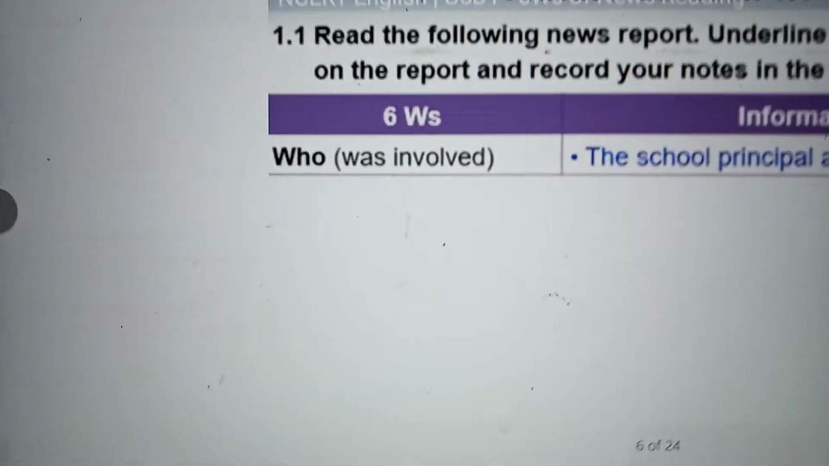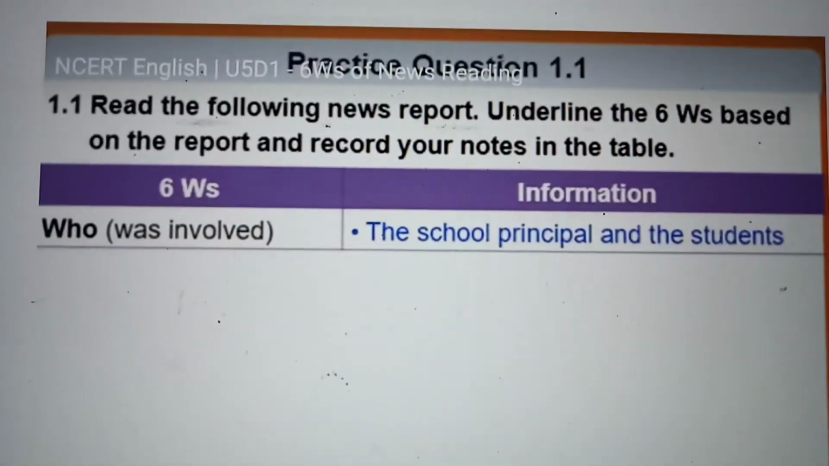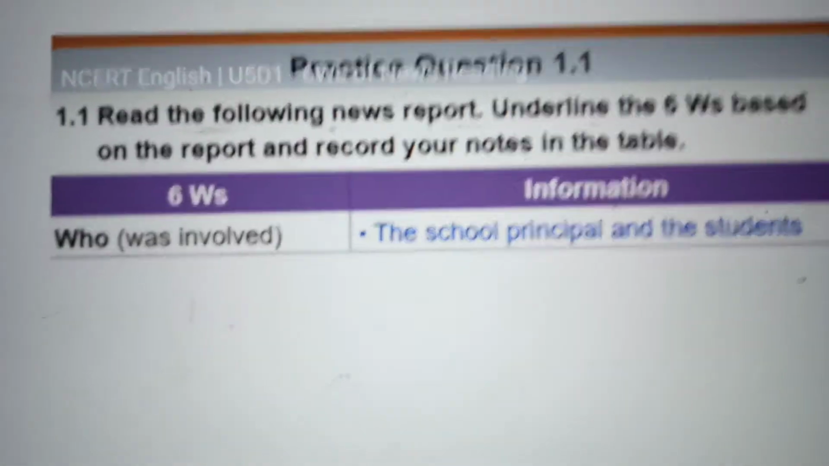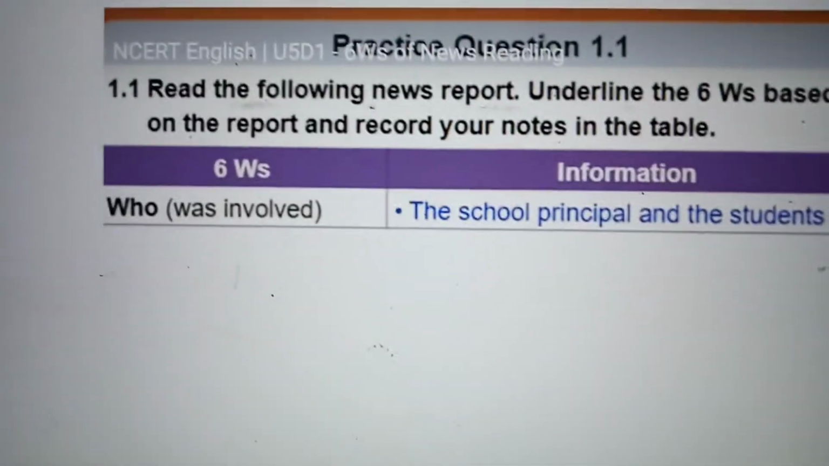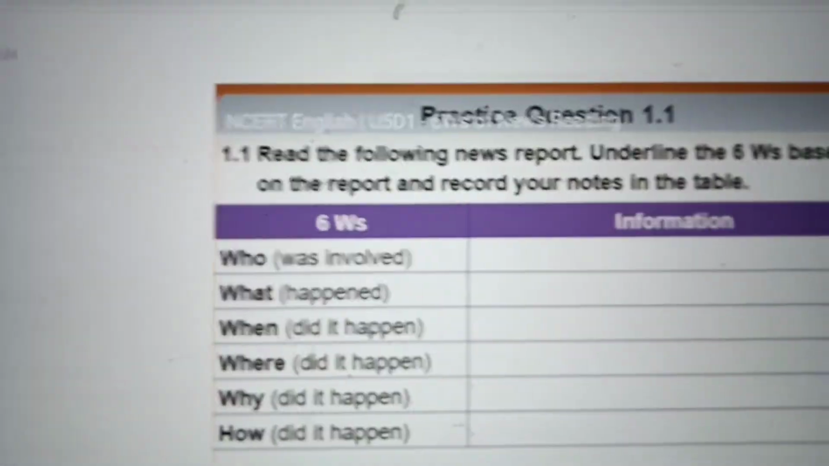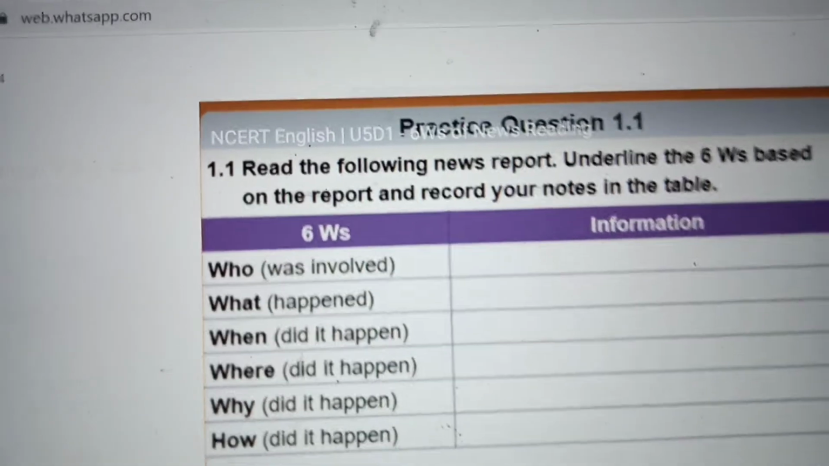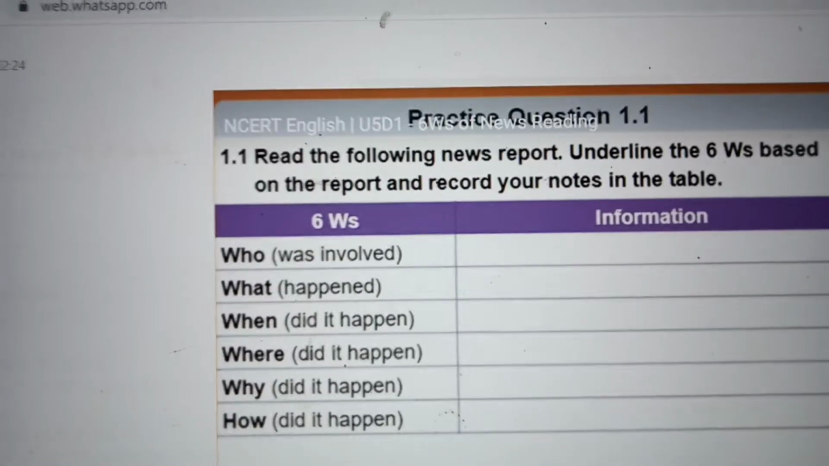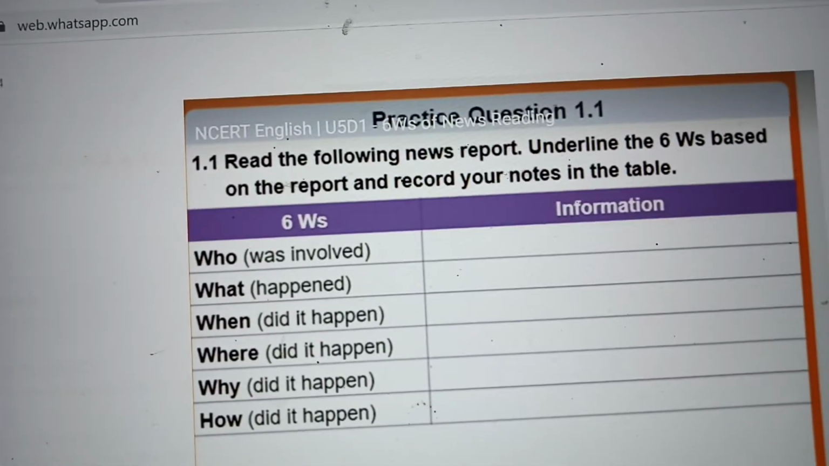So the first thing is who. Who was involved? After reading that, you will understand this. The school principal was involved. Then who, what, when, where, why, how did it happen? The information you should write, record.